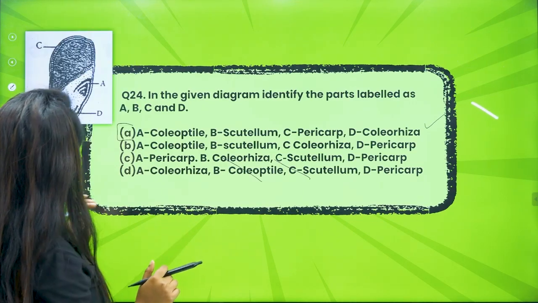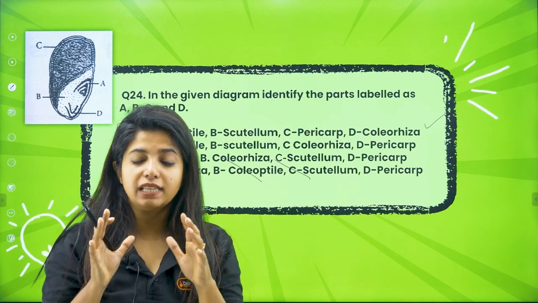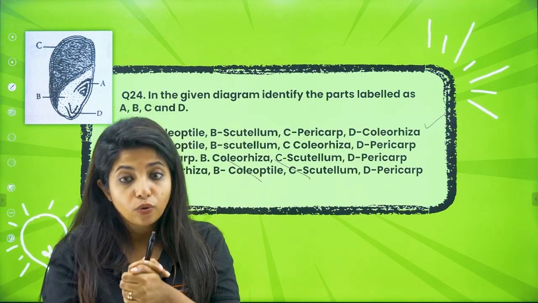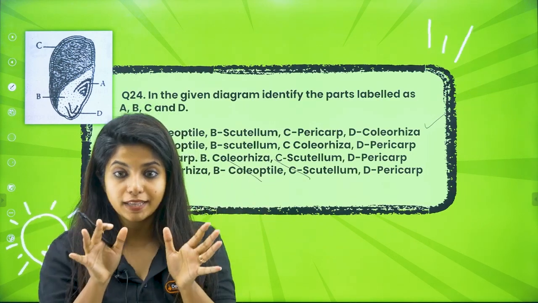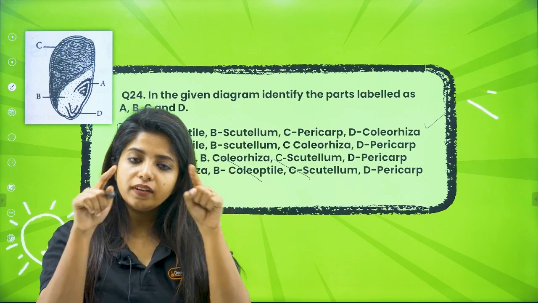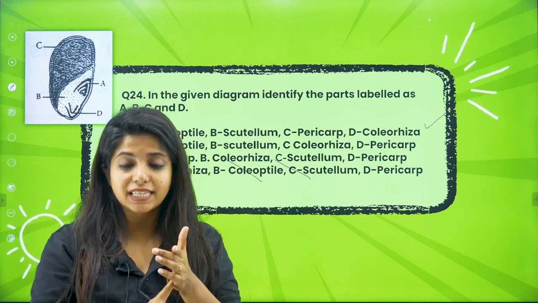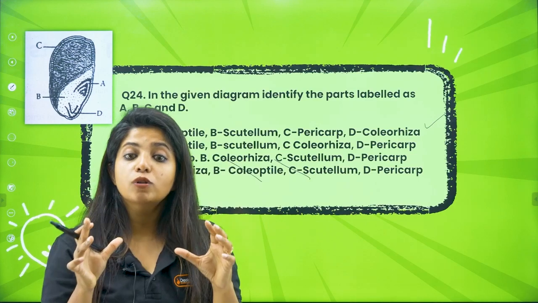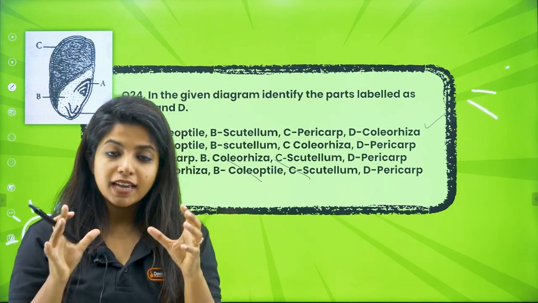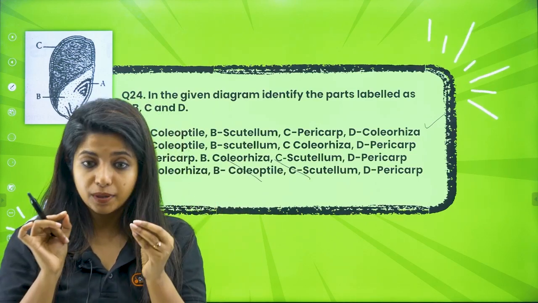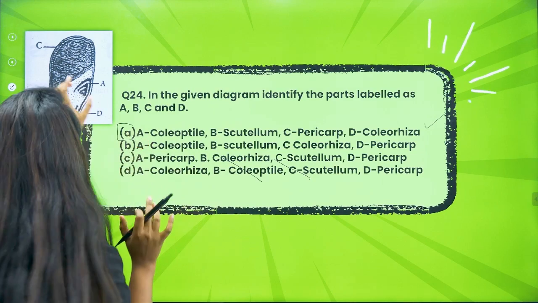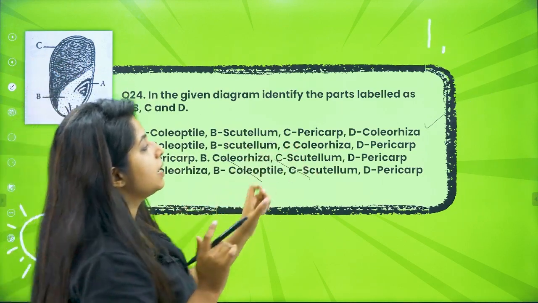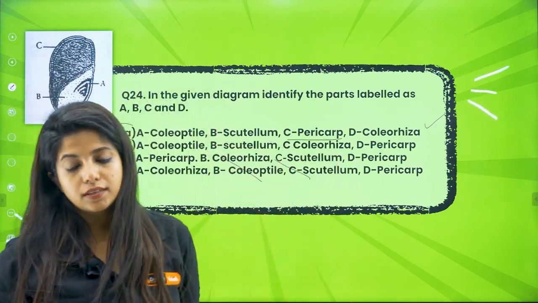And the ovule which is there, it is inside what? The ovary. Okay, the ovule which is there, it is inside the ovary. So ovule will be having its own covering that is known as testa and tegmen. But apart from that, the ovary which is there, it also has its own covering. It is known as pericarp. So C is nothing but the pericarp region which is there.